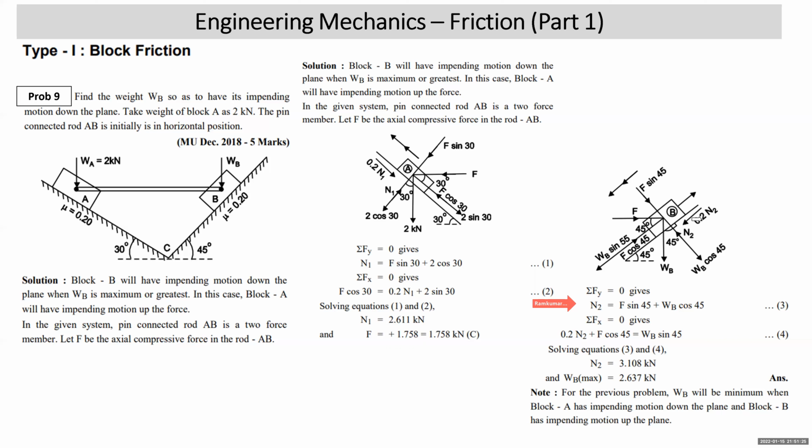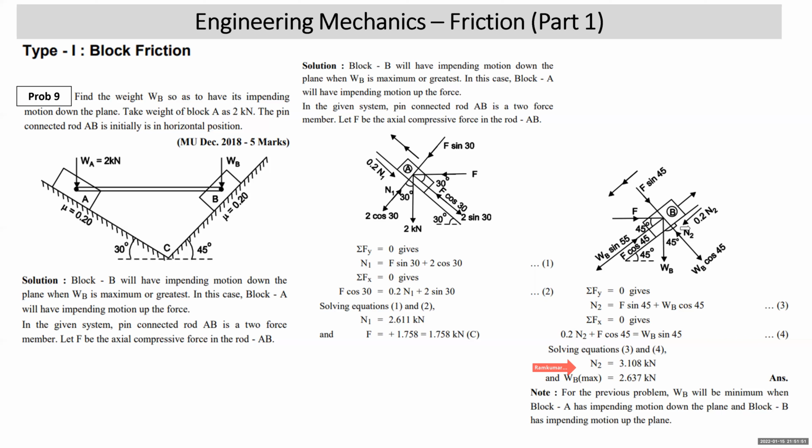0.2 N2 is actually up the plane. The mistake is that it is up the plane. So 0.2 N2 plus F cos 45 is equal to WB sin 45. So the value of N2 will be substituted in this. F is already known to you. So you will get the value of WB max as 2.637 kN. There is no correction in the working.